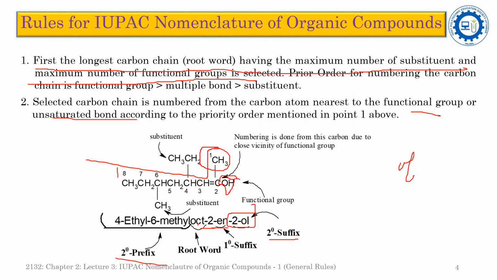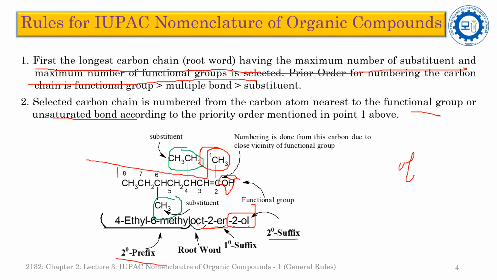So that's why there is no primary prefix in this compound, and I am using the secondary prefix, because in the previous slide I told that the secondary prefix tells about the substituents. Here there is no substitution, but there is branching, and the branching is represented at carbon number 4 by the ethyl, and at carbon number 6 by the methyl.